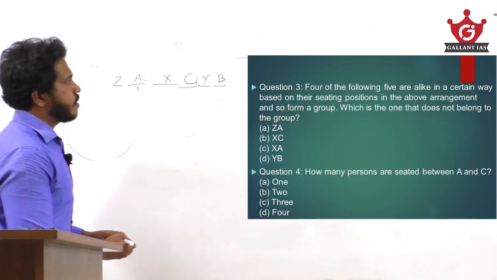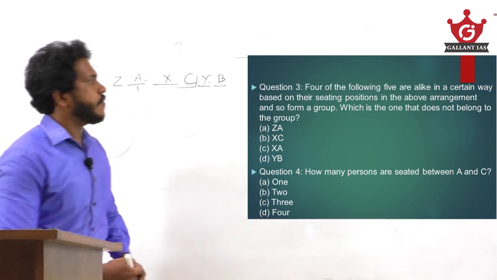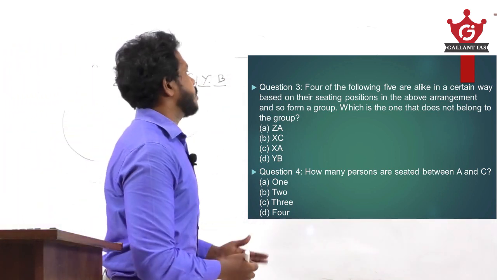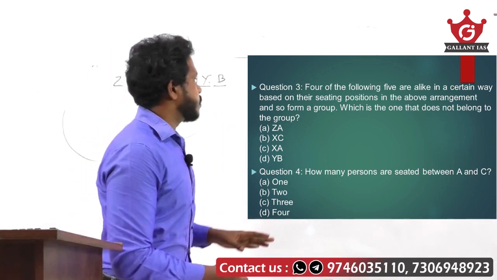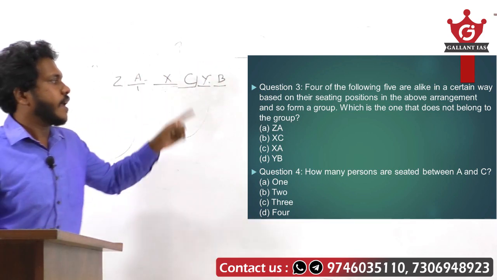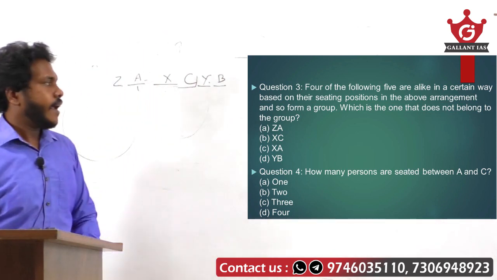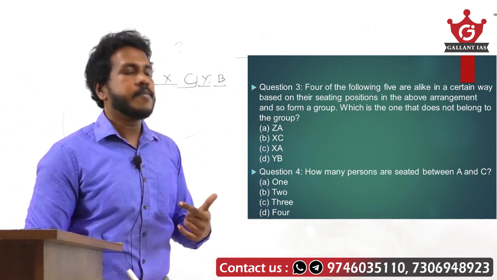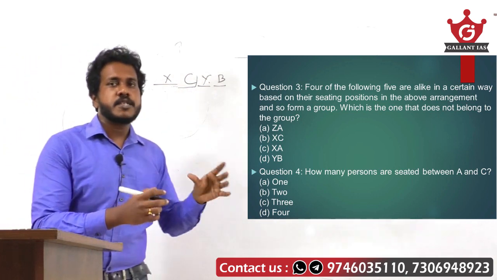So here, question 3. Four of the following five are alike in a certain way based on their seating position in the above arrangement and so form a group. Which of the following does not belong to that group? So here a group of persons are given: ZA, XC, XA, YB. In these, one group is not of the similar type, that means that group is an odd group.